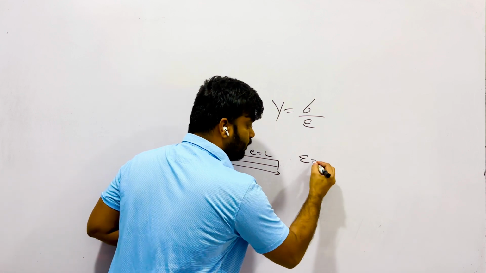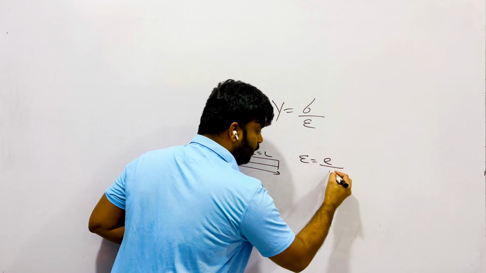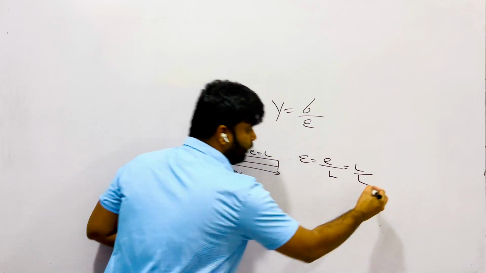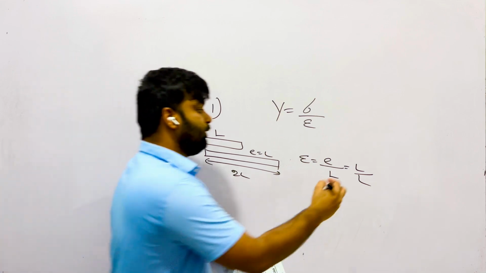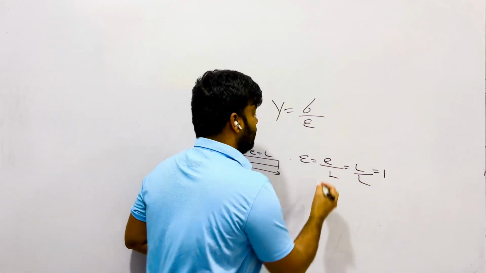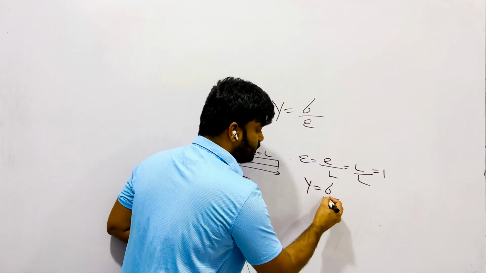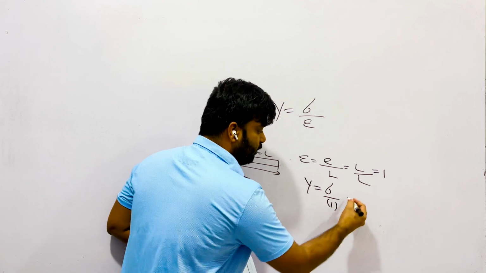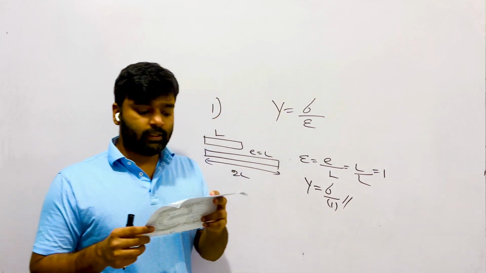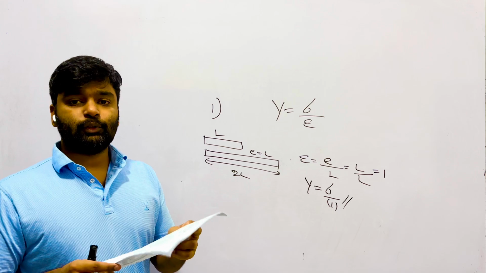Therefore, strain is equal to change of length over original length. Here both are equal. The change of length and the original length are equal, therefore strain is 1. Therefore, Young's modulus is equal to stress over strain. Strain is 1, therefore Young's modulus is equal to stress. Question number 1, answer number 2 is correct.